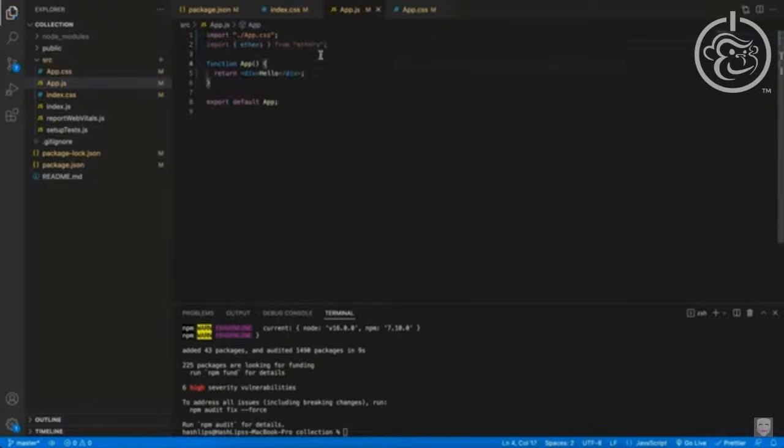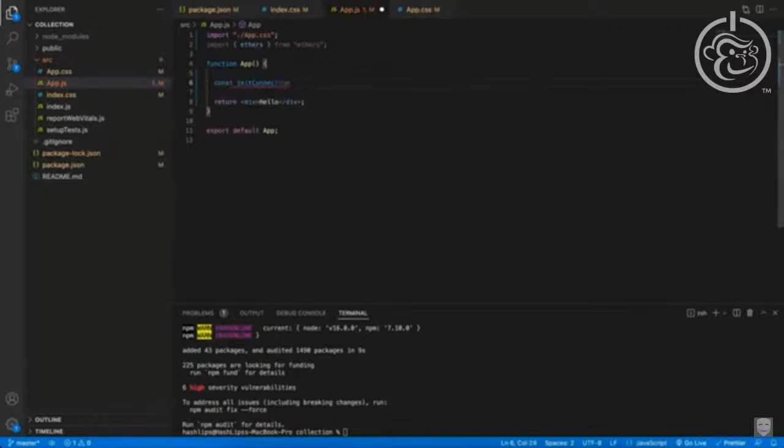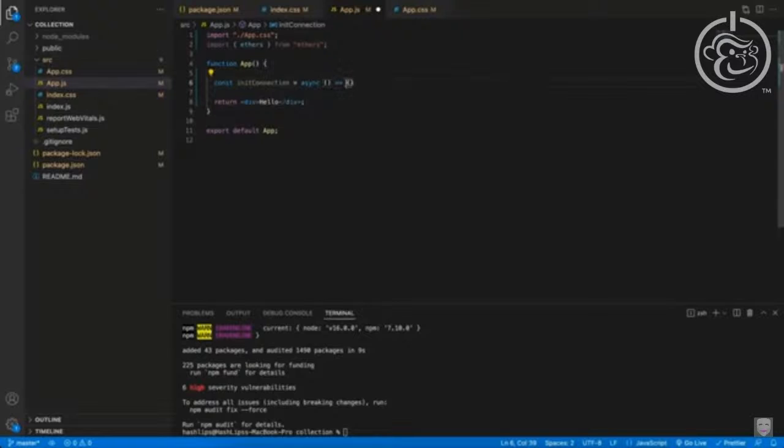So before we can use Metamask as our provider, we need to make sure that Metamask is installed and do a little bit of checks. For that, I'm going to create a function called initConnection. This is going to be equal to an anonymous function, and actually we're going to make this asynchronous as well. So let's get going.